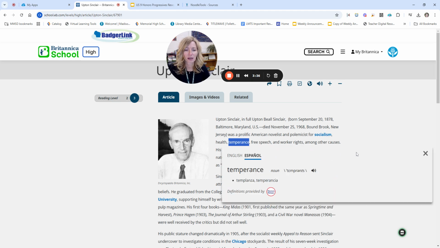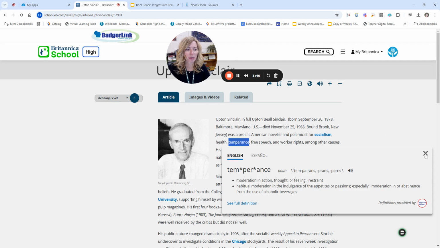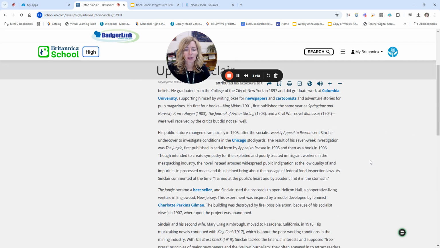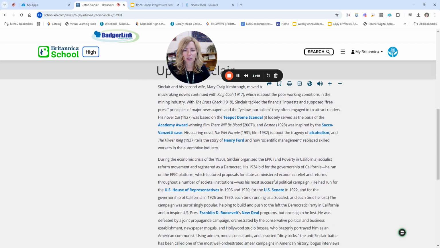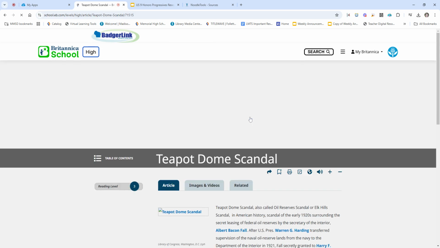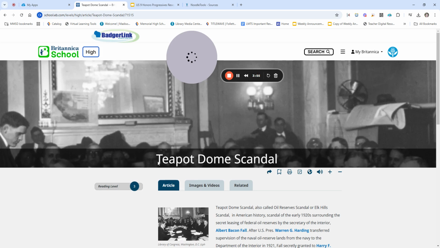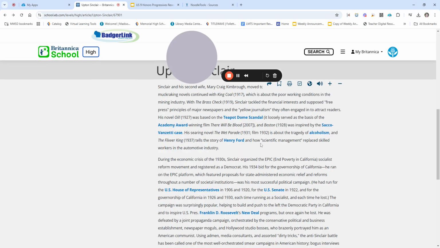So in Espanol, if you need that. And so that's something to just keep in mind. And again, if you're reading through and you're just not sure what some of these words are, you can double click on them in order to get that information. But like I said, these will take you to additional articles that might be related to your person. And so you can always take that link. Otherwise, you can go back to your original page.